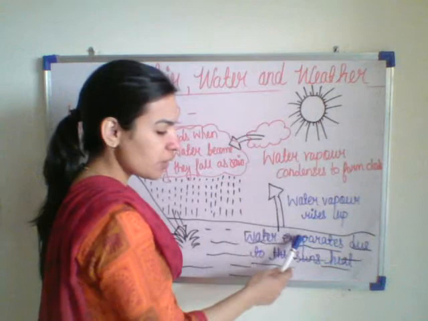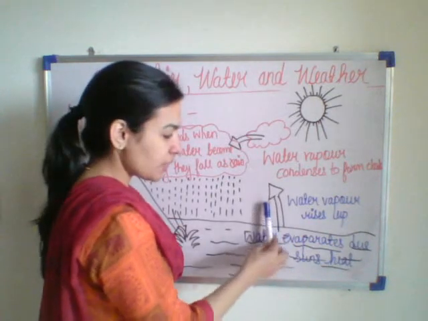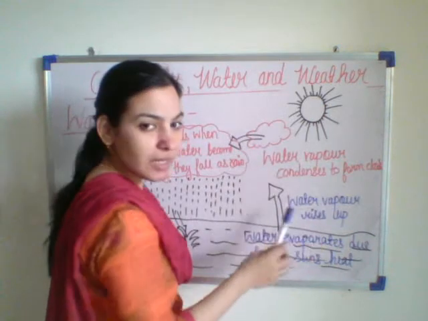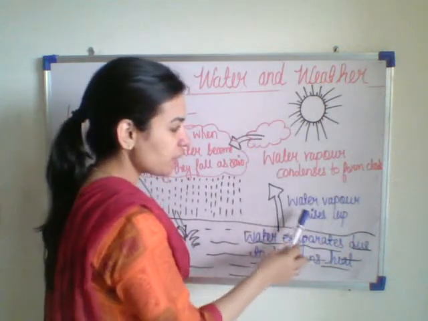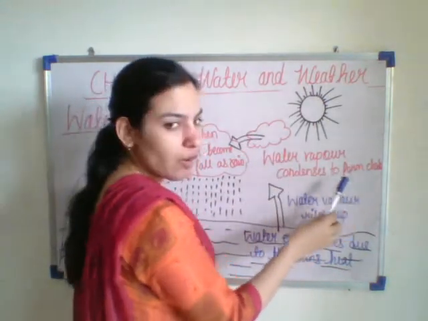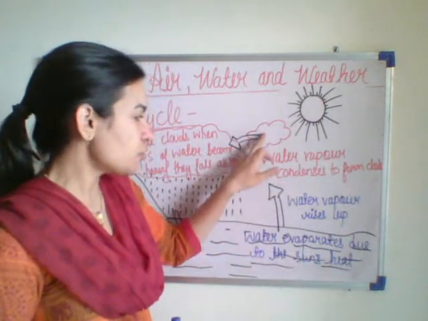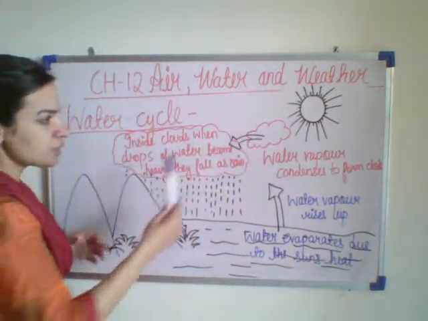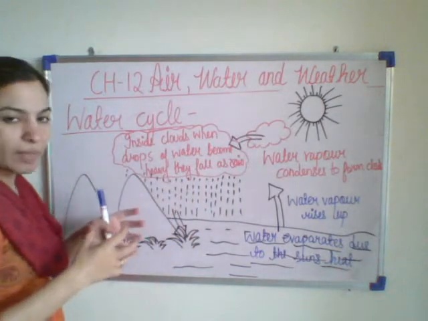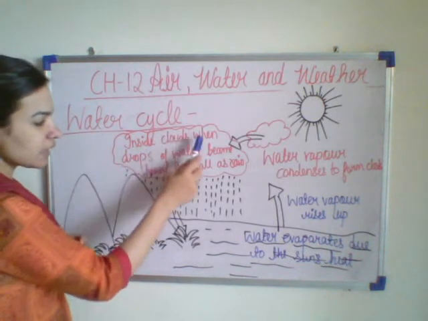What happens when the water evaporates? It changes into water vapor and it moves. Water vapor rises up because it is lighter in weight. So water vapor rises up and condenses to form clouds. Now these smaller clouds become larger in size because so many water vapors combine together inside the clouds.